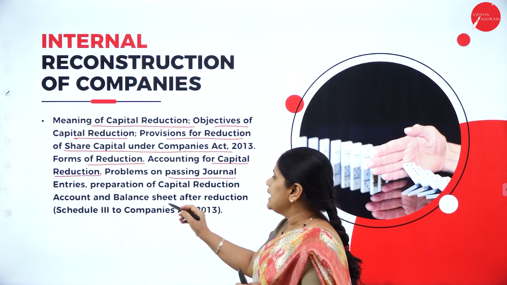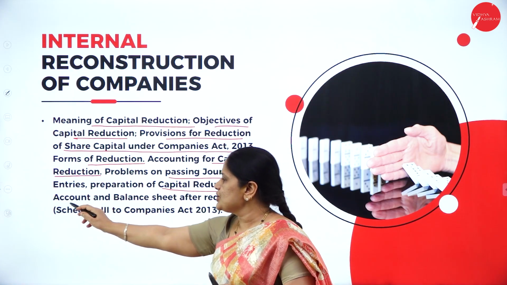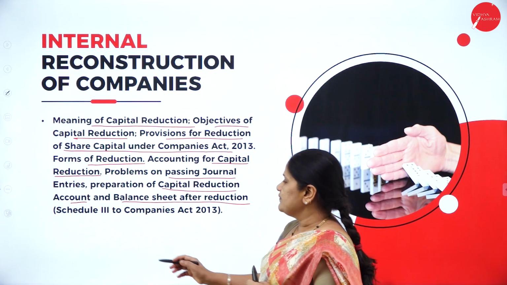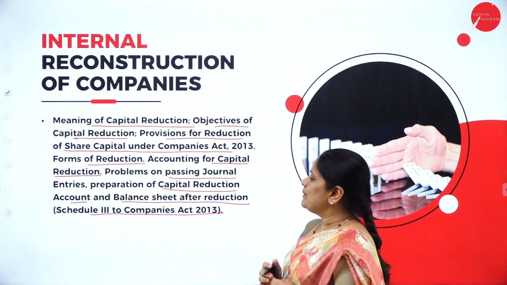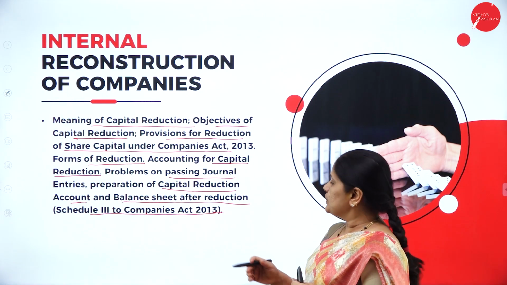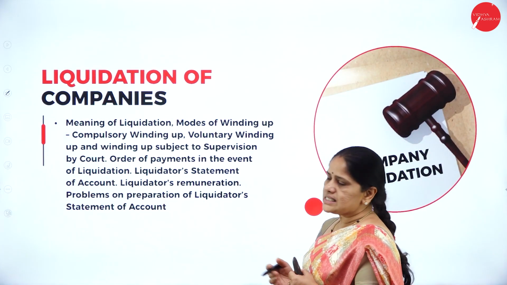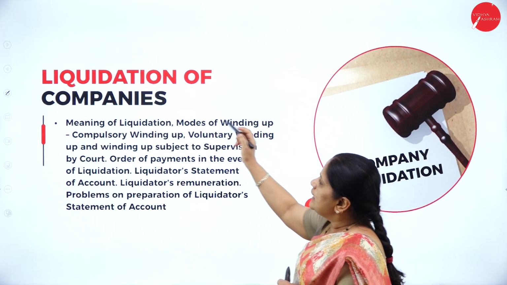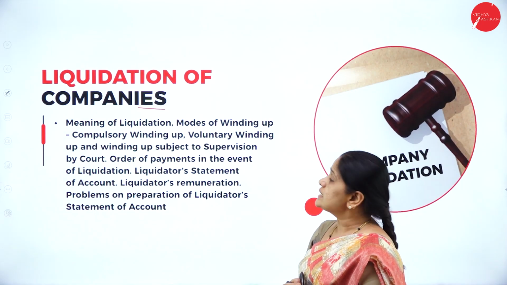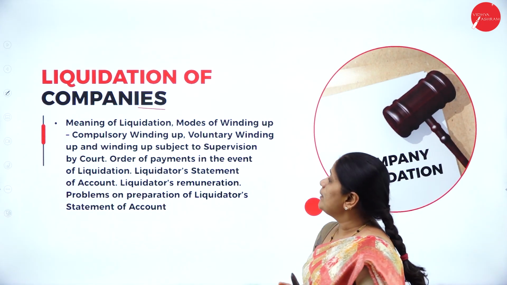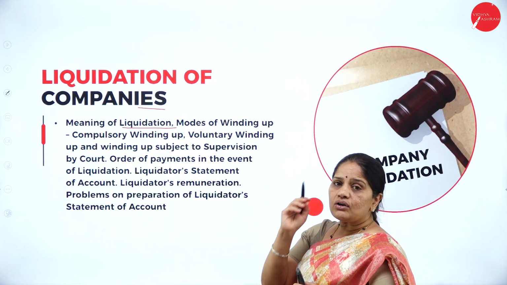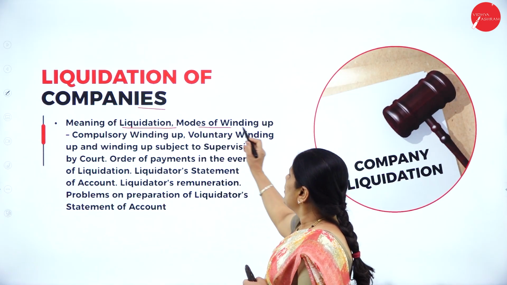Problems on passing journal entries, preparation of capital reduction account and balance sheet after reduction. All this will be a part of the 3rd unit, and we will also be preparing the balance sheet after reduction as per Schedule 3 of the Companies Act of 2013. Then next, in the fourth unit, we have liquidation of companies. Now, what do we mean by liquidation of companies? In other words, winding up of the company, or closure of the company. Meaning of liquidation means closing down of the company. So, what are the modes of winding up?